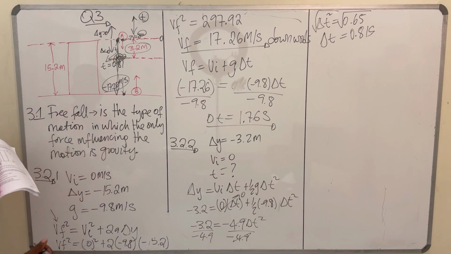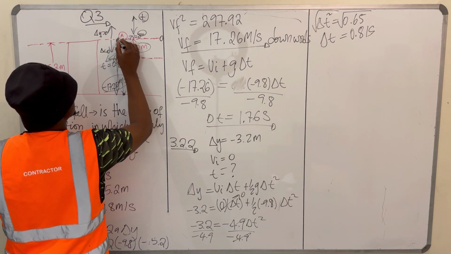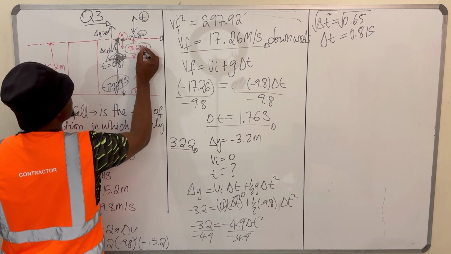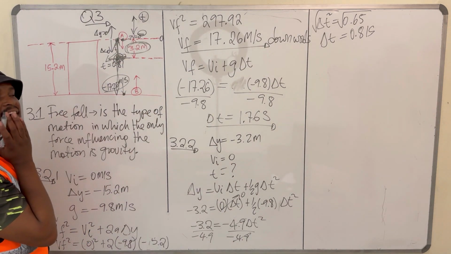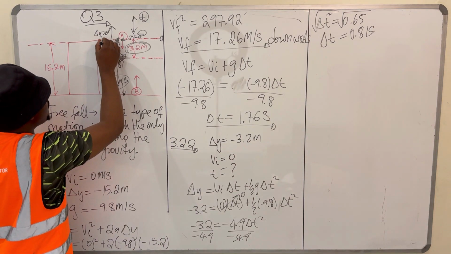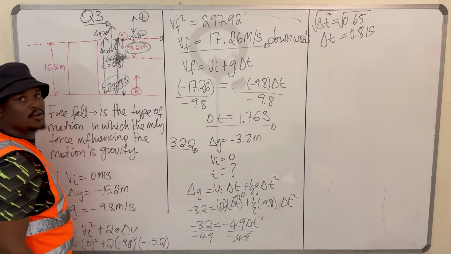I'll try to repeat this. So 0.81 seconds is this time over here, from the top of the building to travel this 3.2 meters, which is this distance over here. Right? And then now, you know that the entire motion of ball A from the top of the building is equal to what? 1.76 seconds.